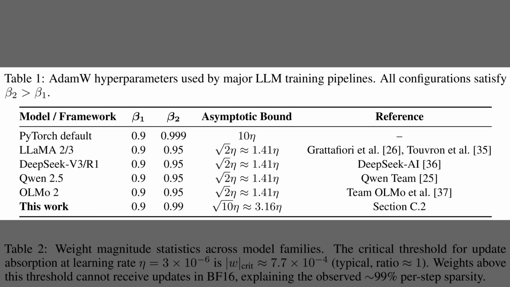Well, having established that weights are generally large, Table 1 now examines the other side of the equation, the update sizes controlled by the optimizer. It lists the AdamW hyperparameters used by major frameworks and models like Llama, DeepSeek, and Qwen. Notice that while the PyTorch default for Beta 2 is 0.999, modern large language models typically use 0.95. This shift results in a much tighter asymptotic bound on the update magnitude, shown in the middle column. By constraining updates to about 1.4 times the learning rate, these settings ensure the updates remain small relative to the weights, reinforcing the sparsity effect.